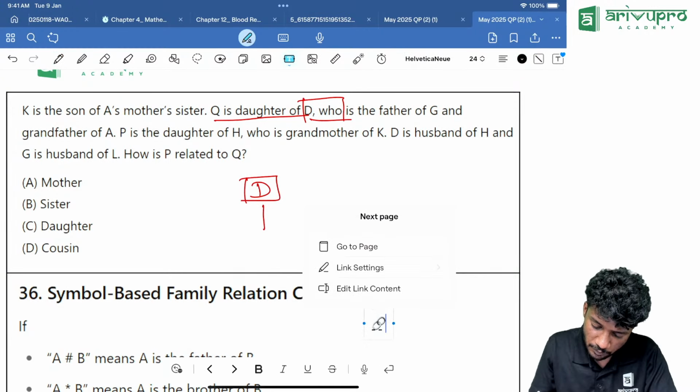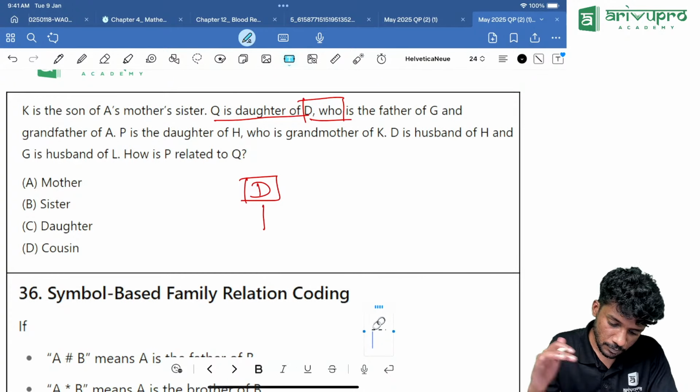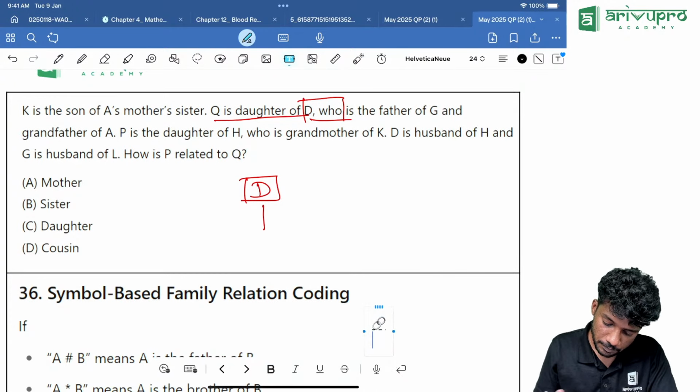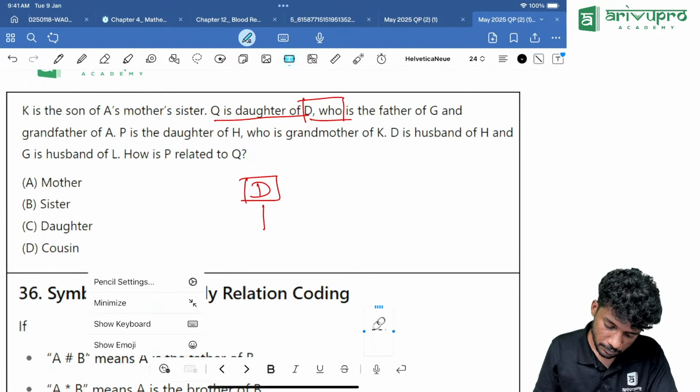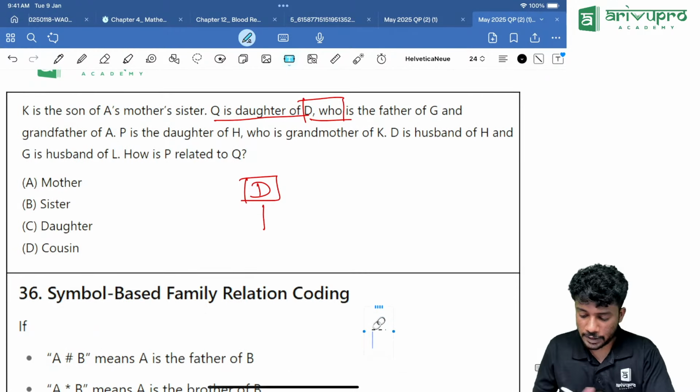One second. One second, people. Sorry for the disturbance. Yes.